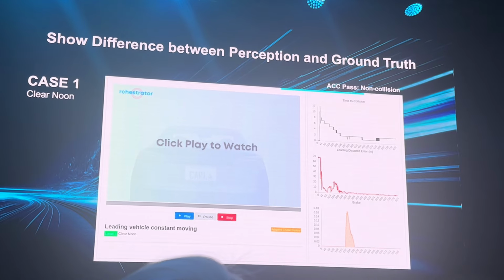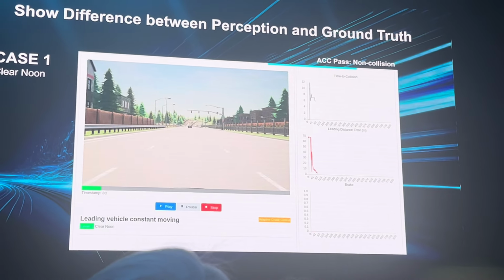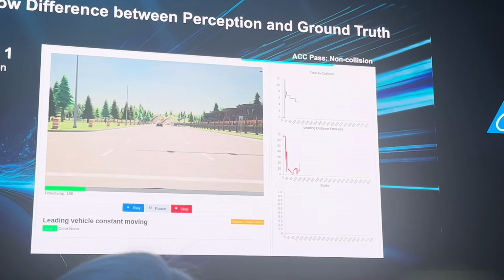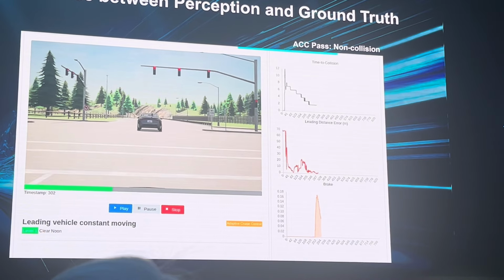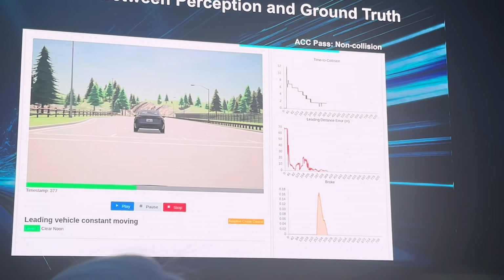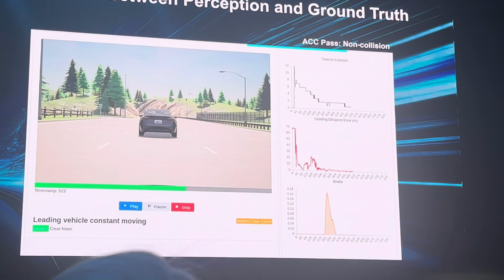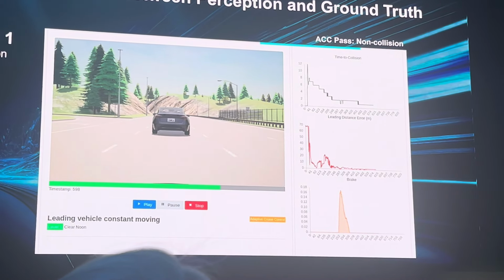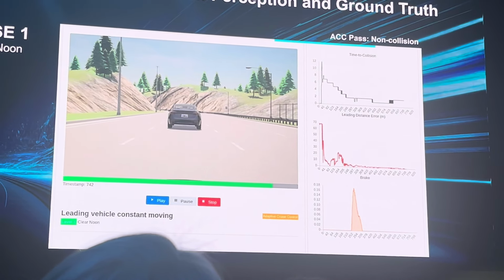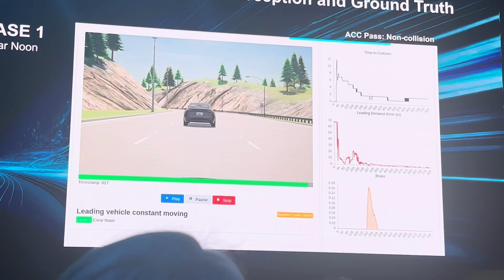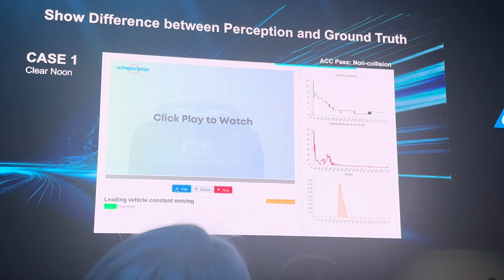So now, once COTA generates these test cases, it's going to exercise each test case against the ADAS system under test, right? So this is the first case. It's a simple case. It corresponds to noon time on a clear day, right? So the visibility is good. And the ADAS system under test does what ACC is supposed to do. It tries to catch up with the leading car, and when the distance is at a particular distance, it maintains the distance throughout. So it passes the test.